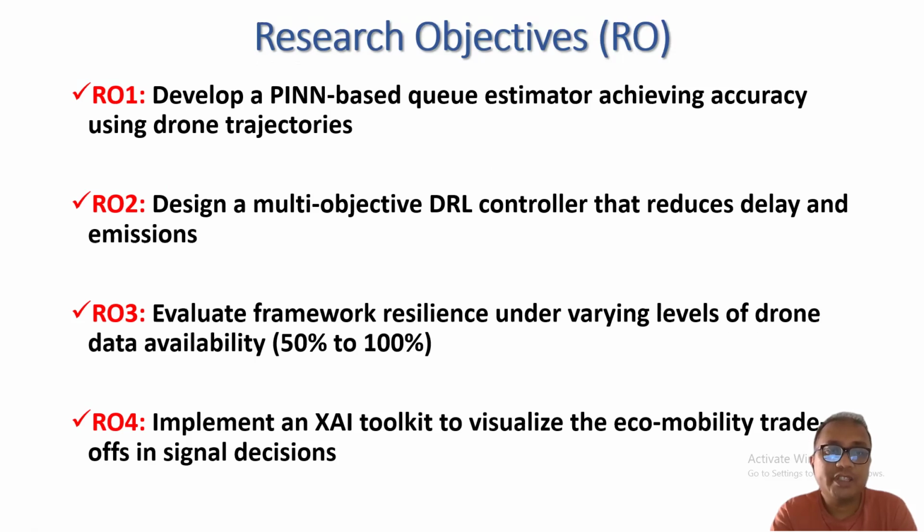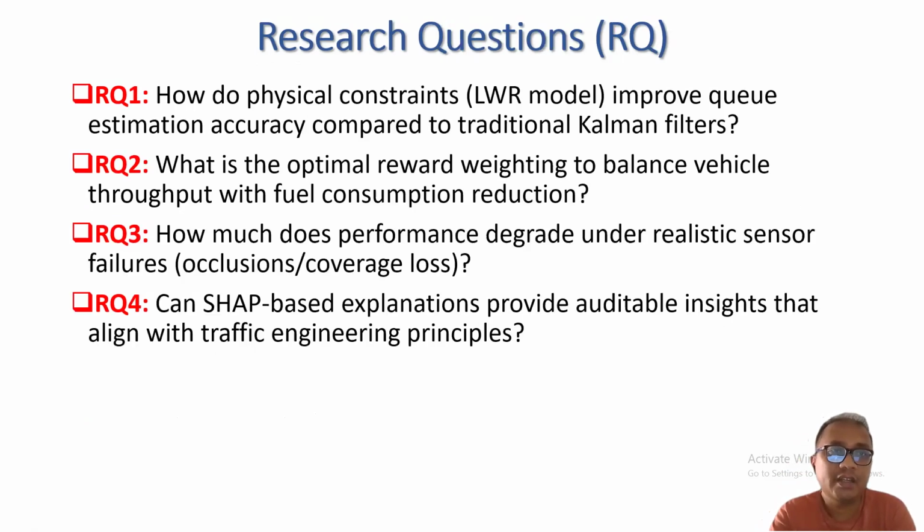In the third objective, RO3, we can see that it will evaluate the framework's resilience based on data availability. Data availability can vary from 50 to 100%. In the 4th, I will implement an explainable AI toolkit so that I can visualize the eco-mobility trade-off in the signal decision.